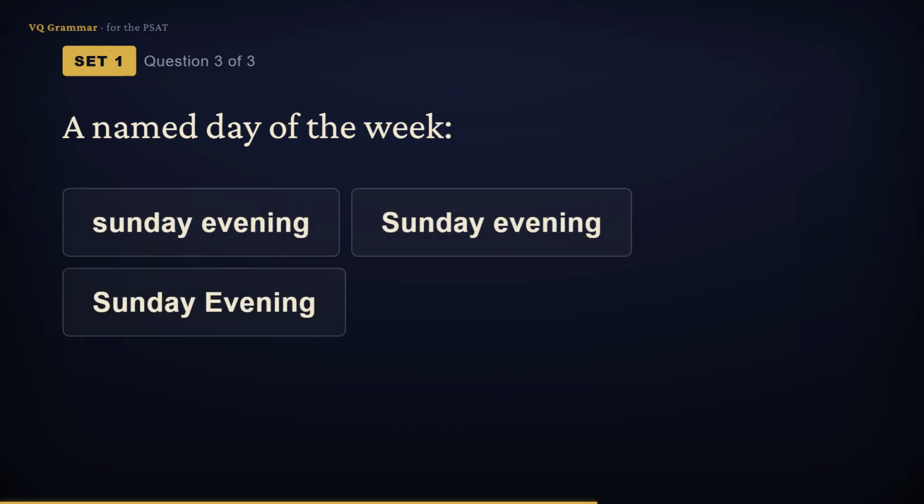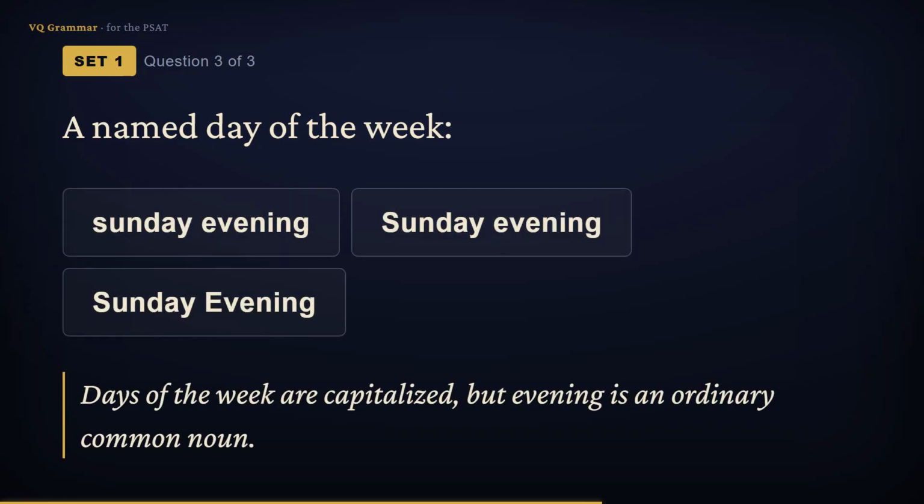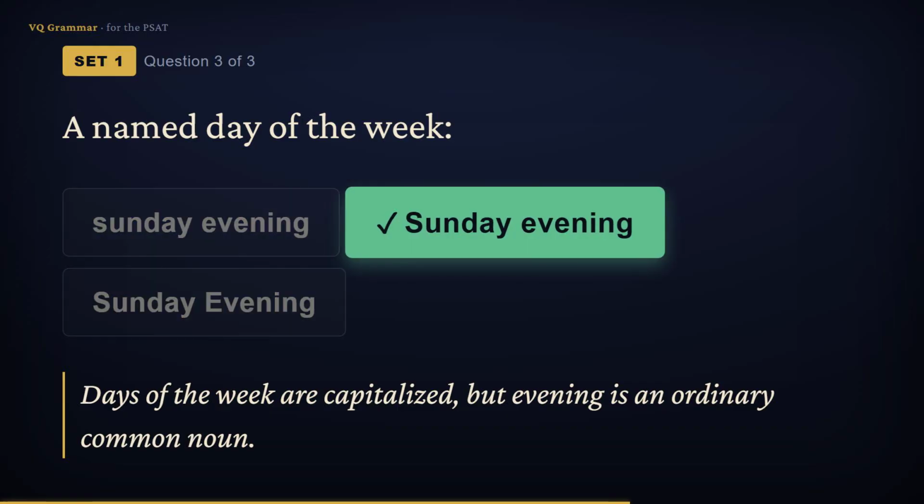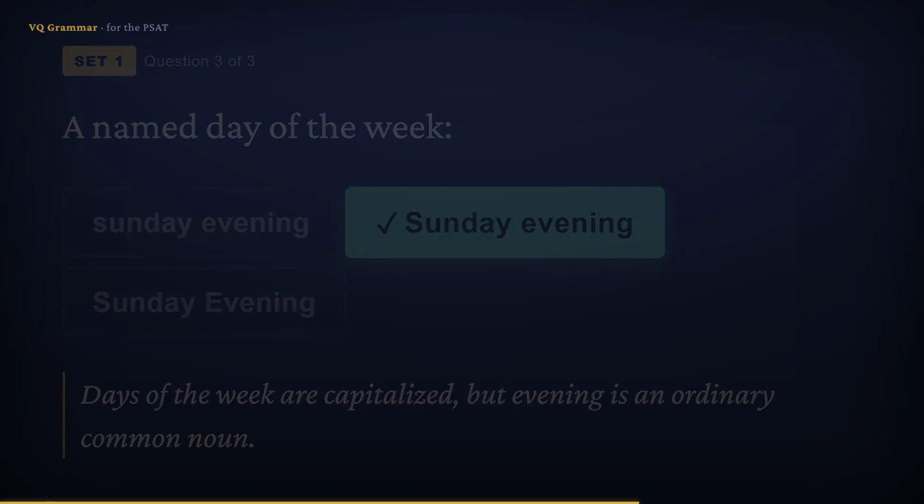Which is correct? Days of the week are proper nouns, so Sunday gets a capital. But evening is just a common noun, an ordinary part of the day, so it stays lowercase. So the answer is Sunday evening, with only Sunday capitalized.